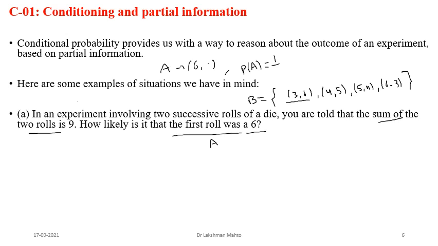This one is the prior probability. Now we are having this information. So this one was without any information. That means regarding the sample space, we had this probability, that the probability of A was 1 by 6. Now we got some update saying that the sum of the roll is 9. Based on this update, what will be the probability of A when we come to know that partial information B? What would be the new probability?